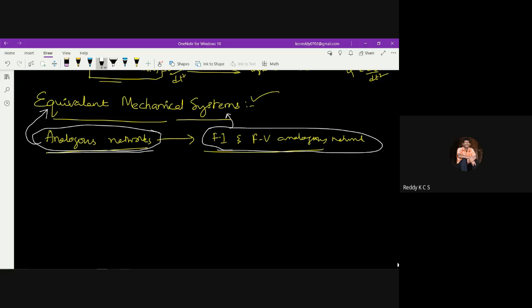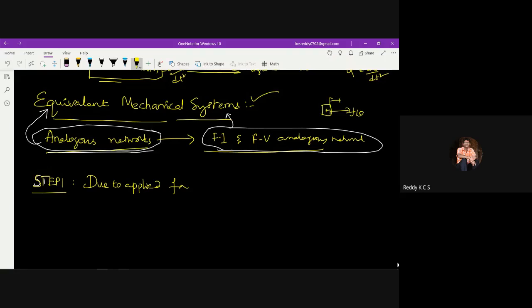I'll write down here. While drawing the analogous networks, due to the applied force, we need to identify the displacement in the mechanical systems. So first and foremost, I'll write step one. What step one says is, due to applied force, as we told, for the element of mass, I have applied f of t, right?